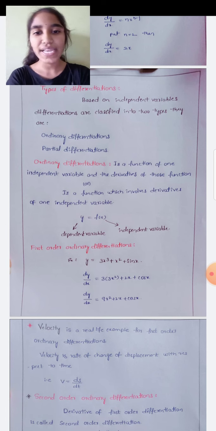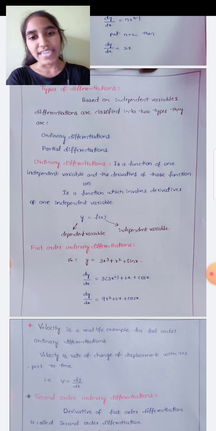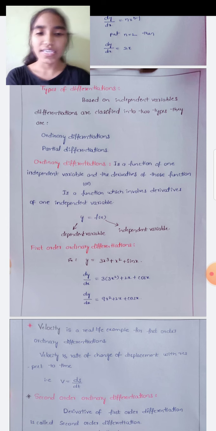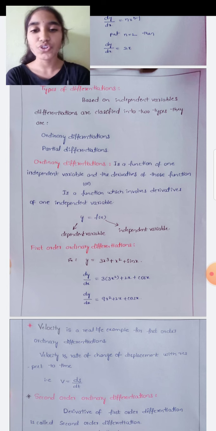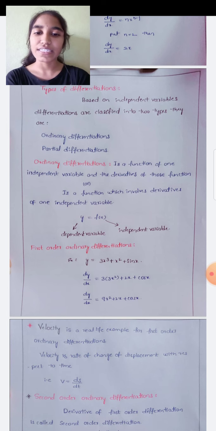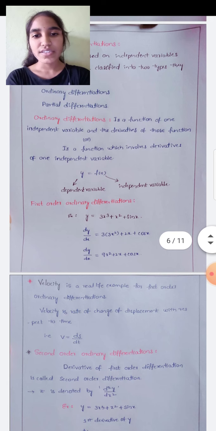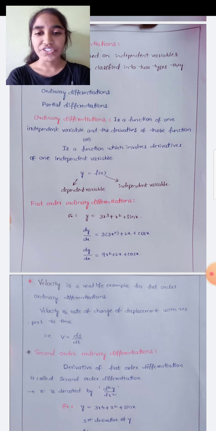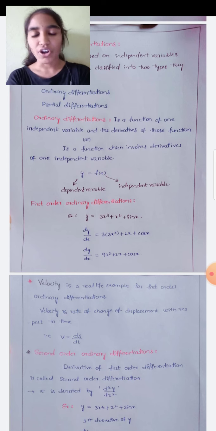We can take an example as y equals f of x. It is a function, right? f of x is a function in terms of x. A small change in x also changes the value of y. So that's why we call x the independent variable and y the dependent variable. Based on the order of differentiation, we have first order ordinary differentiation and second order differentiation. We will see what those are.